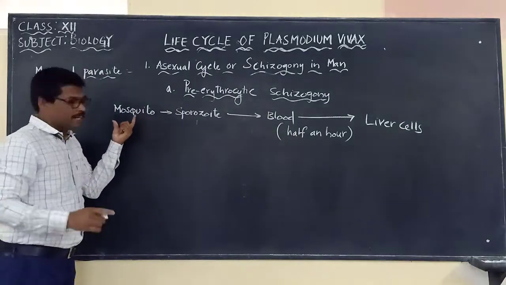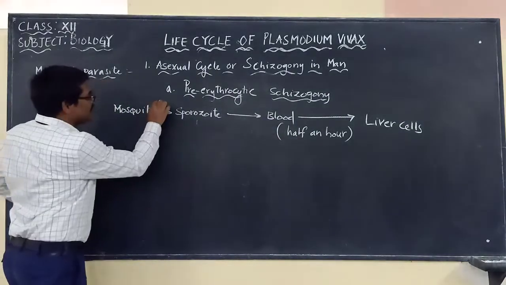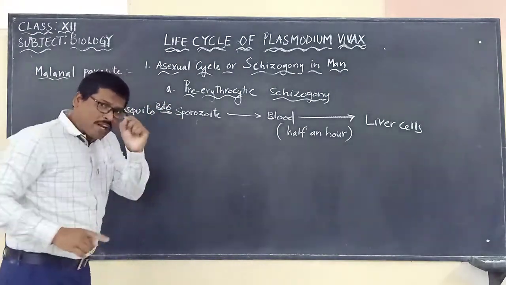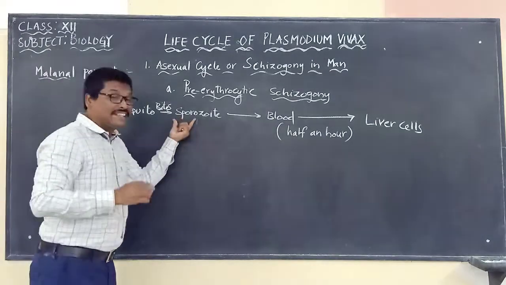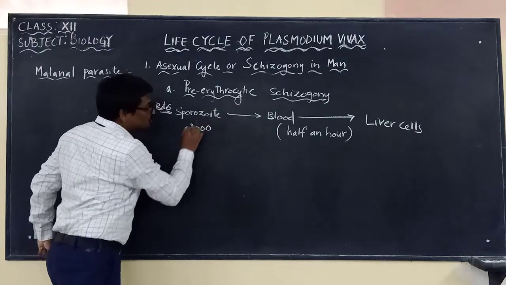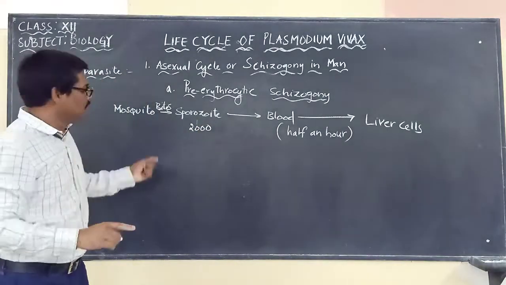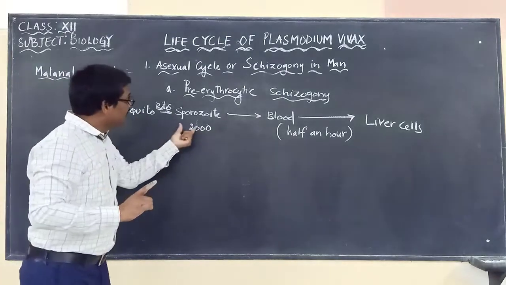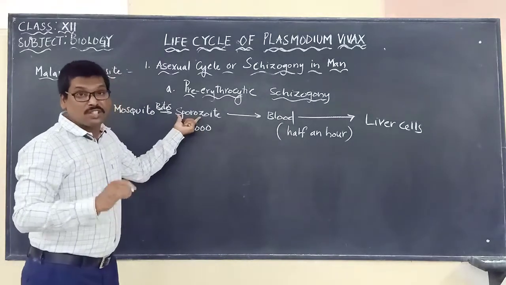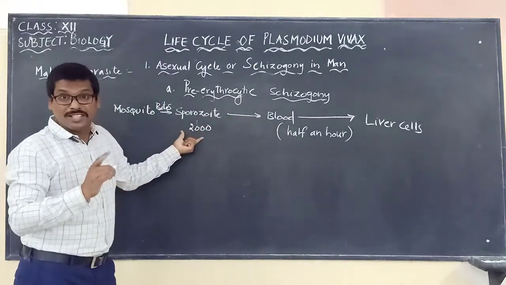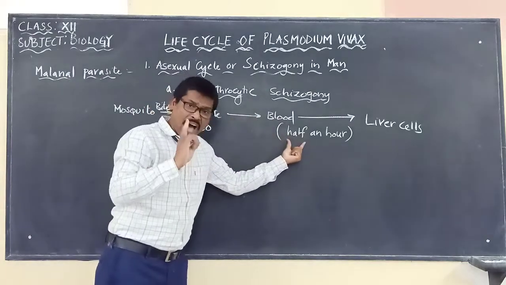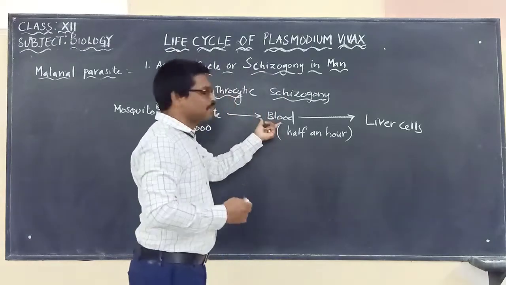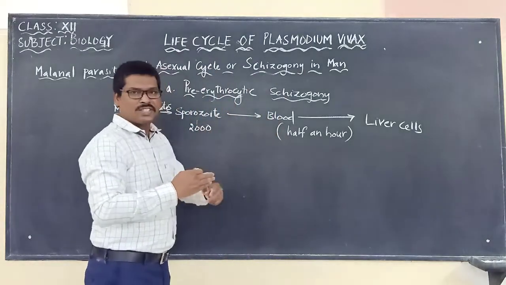And let me be very clear, when the mosquito bites, what is it releasing? Sporozoites. Please remember, with one bite of an infected female Anopheles mosquito, it can release about 2000 sporozoites into the bloodstream of a human being. All these 2000 sporozoites will take just half an hour to reach the liver cells. Within half an hour, they will disappear from the blood.